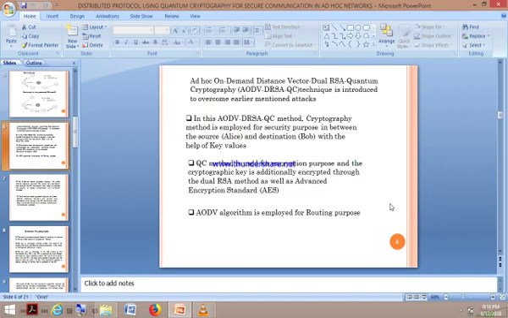In the AODV method, cryptography makes use of private keys at both parties, source and destination, and based on these private keys only, security is provided. Meanwhile it also makes use of AODV for routing purposes.